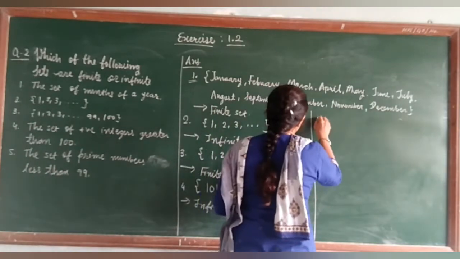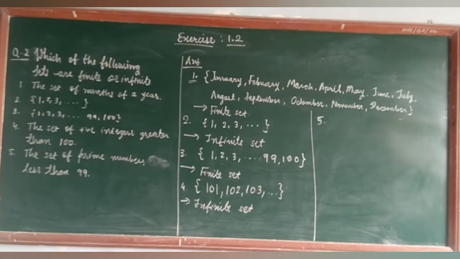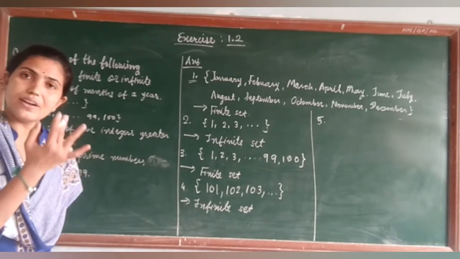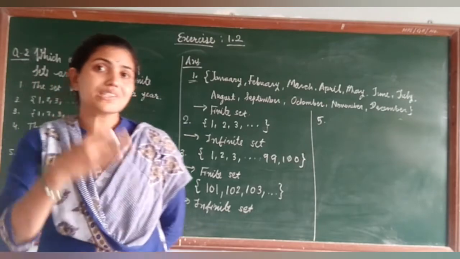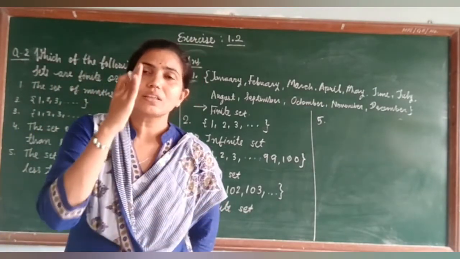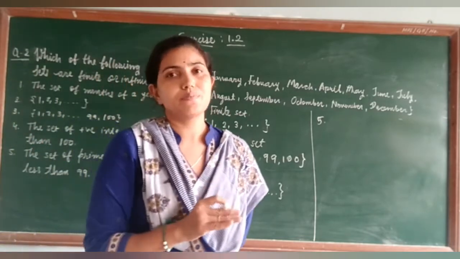Now question number 5 is the set of the prime numbers less than 99. So this I can do directly. Okay, set of the prime numbers. Where does the prime number start from? It is starting from 2, 3, 5 and so on, right? So these all are the prime numbers.